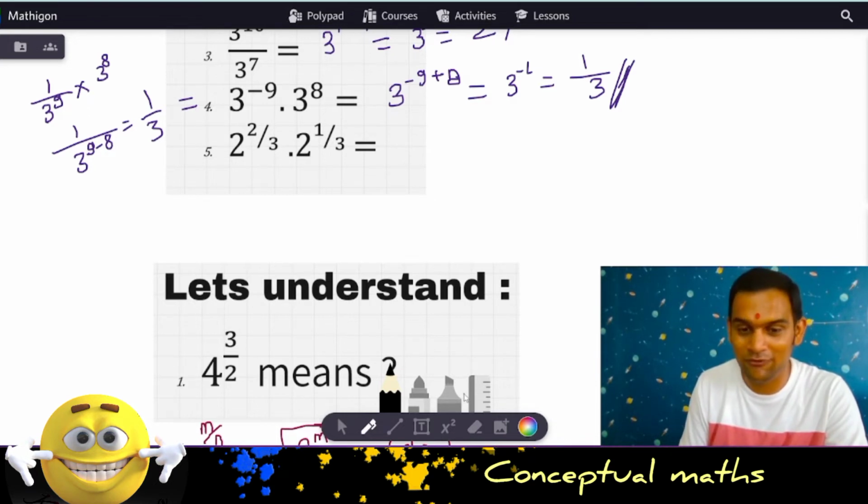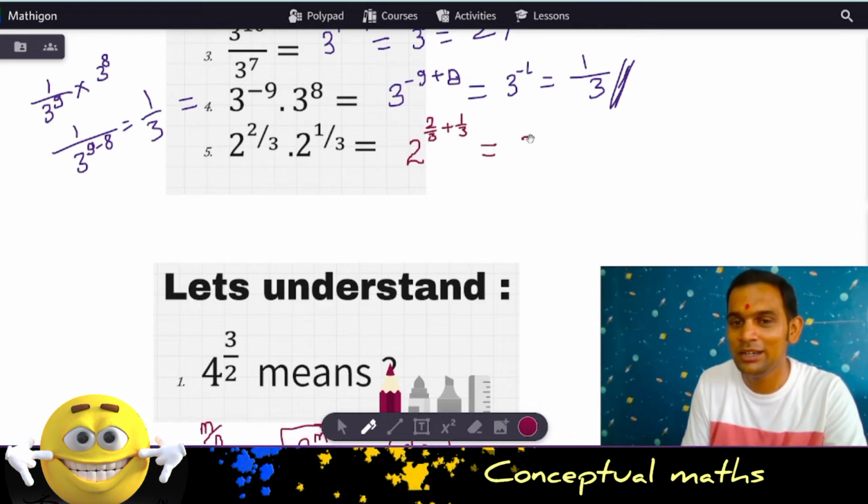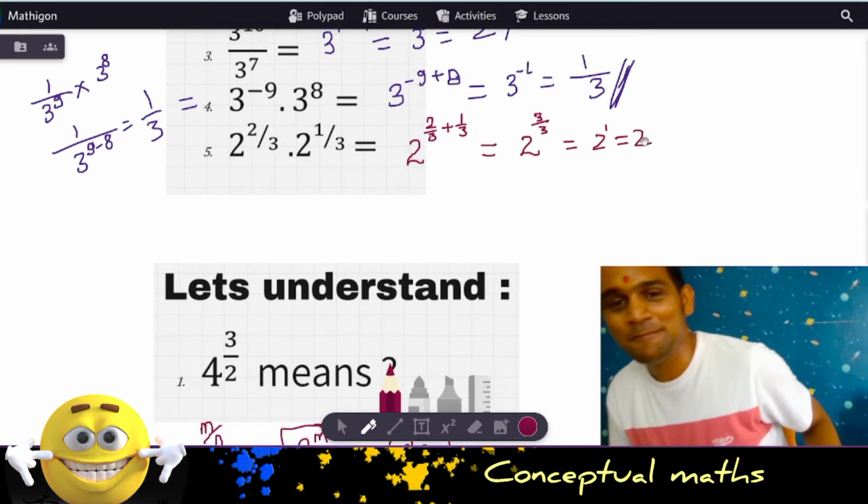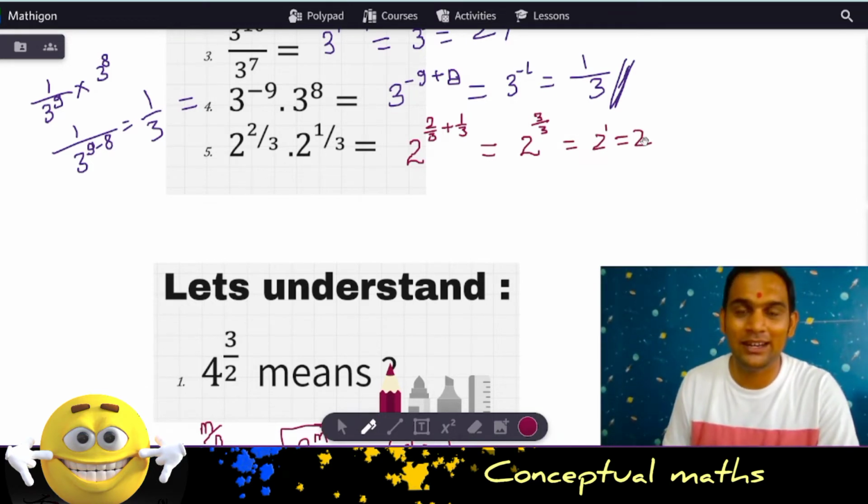Okay, now we will finally write the rules later, but let's try to understand how we solve it. The base is the same, so we'll keep the base the same. Then 2 by 3 plus 1 by 3. So when you add it, what do you get? 2 to the power 2 plus 1 is 3 by 3, that is 1. So you get the answer 2 to the power 1, which is nothing but 2. That's all. Very, very simple, right? So this is the same rule we extended for rational numbers.